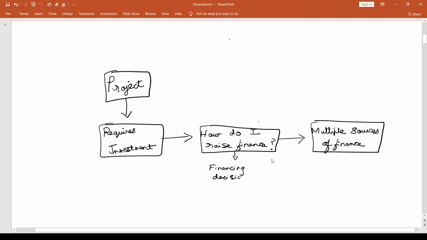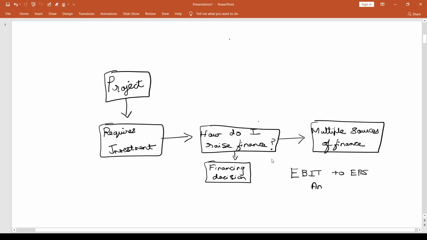For me to answer this question, there are probably a lot of considerations that I need to look into. One of the things that I'm going to do to seek an answer to this question is what we call an analysis, and this analysis is called EBIT to EPS analysis.